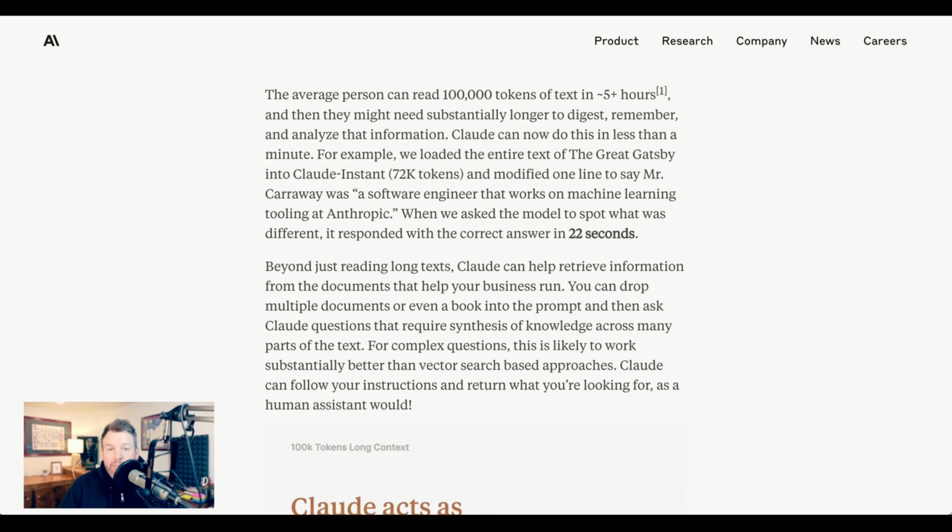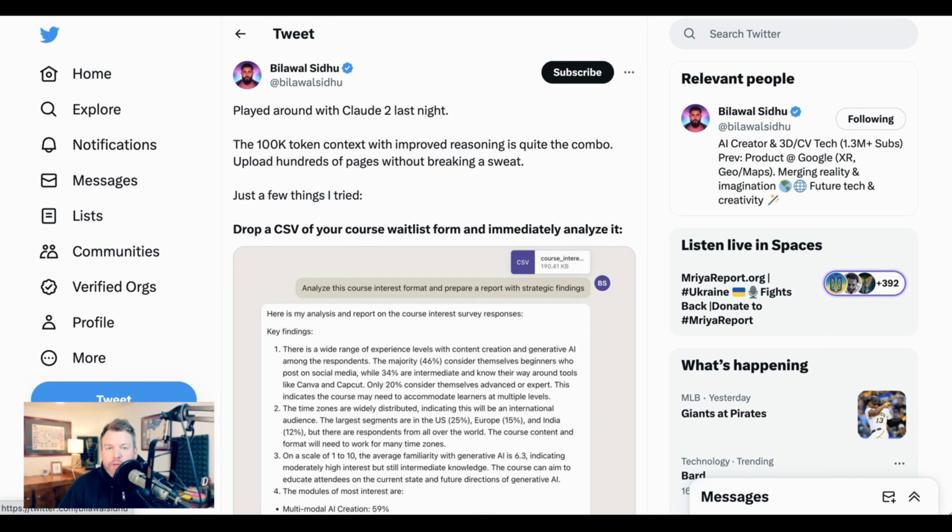Now, as examples, they point to the fact that The Great Gatsby is about that long, but they also say beyond just reading long texts, Claude can help retrieve information from the documents that help your businesses run. You can drop multiple documents or even a book into the prompt and then ask Claude questions that require synthesis of knowledge across many parts of the text. Then again, it was with the Claude model, which was significantly underpowered compared to GPT-4. However, with the launch of Claude 2, that has changed, and there's now more parity among the models, meaning that Anthropic's Claude 2 really does serve a hugely valuable purpose because of that longer context window.